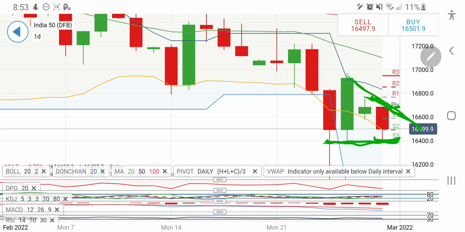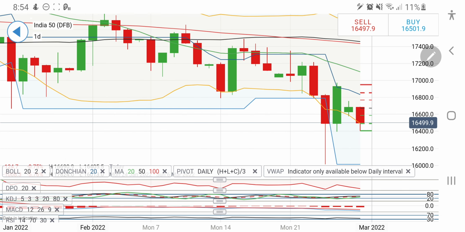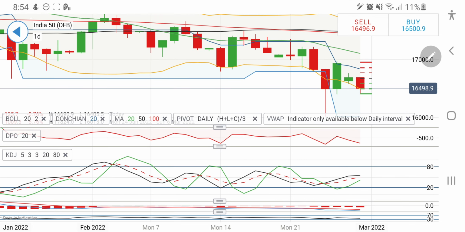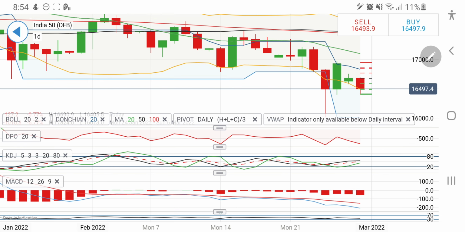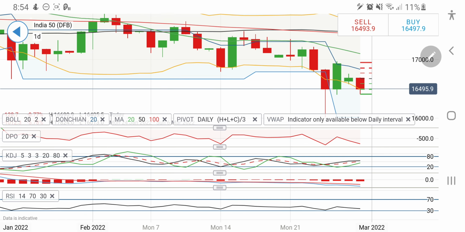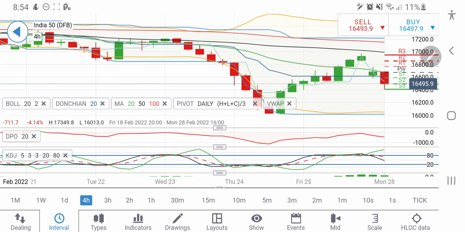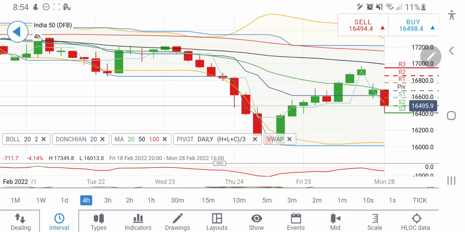At the same time, beyond 16,700 the next target is 16,780. These levels should not be breached. Any move beyond 16,780, it is going to be strongly bullish, and it is going to rise heavily on the upside and can achieve the target at 17,000 levels again. Also, this is on the daily charts, but we'll look at the 4-hour charts also. Stochastic on the daily charts looking comfortable. MACD lines are still on the sell side, and on the upside 17,200 and 17,000 levels are going to provide a stronger resistance. Now look at the 4-hour charts.